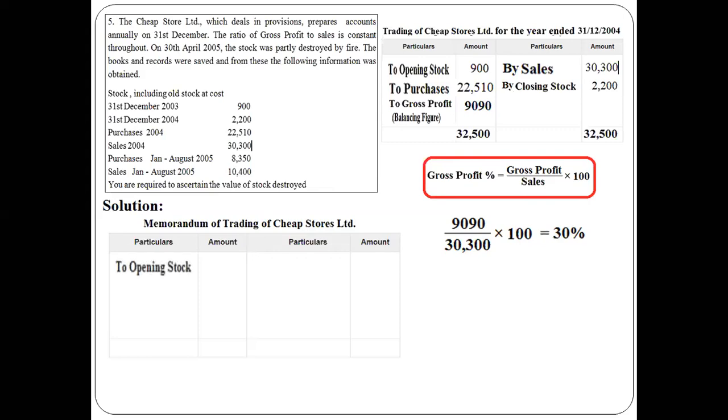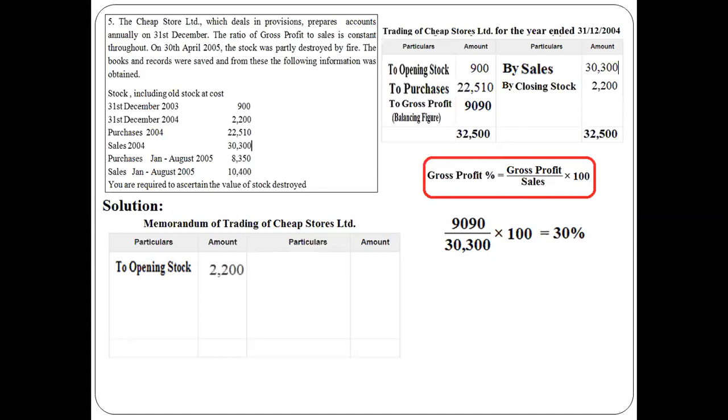The memorandum of trading account will be prepared for the year 2005 till the date of fire. How much is the opening stock? Bear in mind, the last year's closing stock, that is 2,200, will become our opening stock. Always, last year's closing stock will be our opening stock.